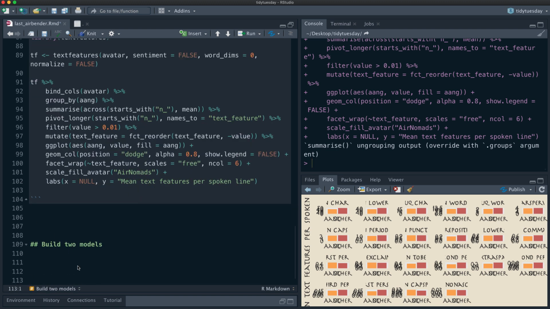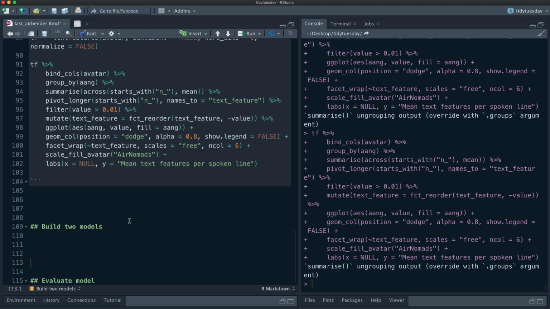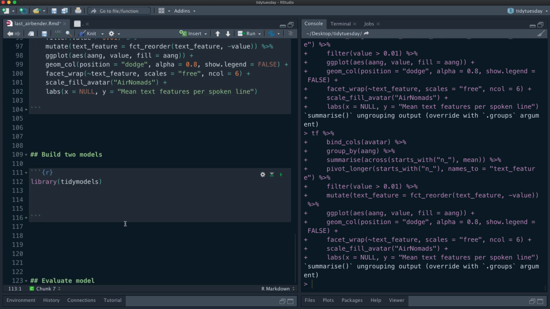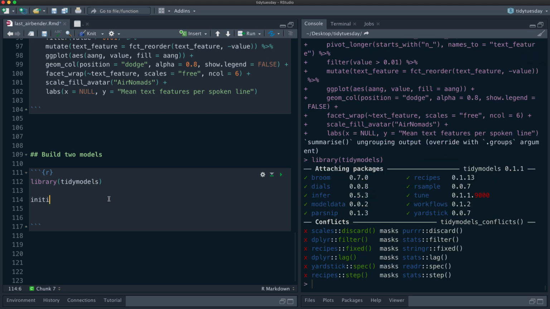All right. That looks hideous. I can't look at it. Okay. So let's load the tidymodels framework set of packages for modeling in R. And the first thing we're going to do is we're going to do an initial split. So an initial split for using that avatar data that we have.